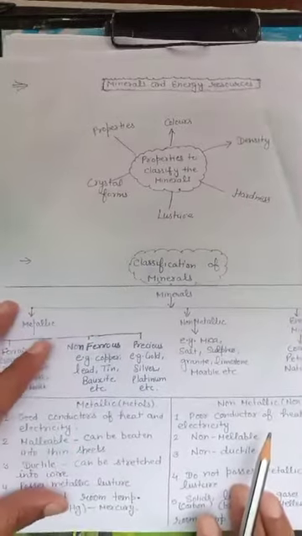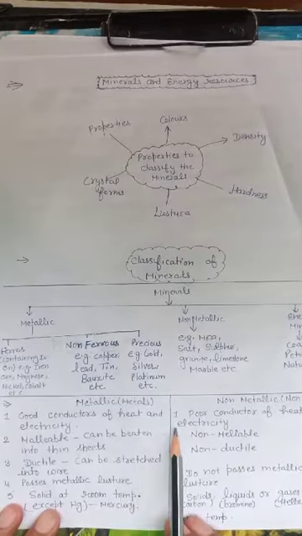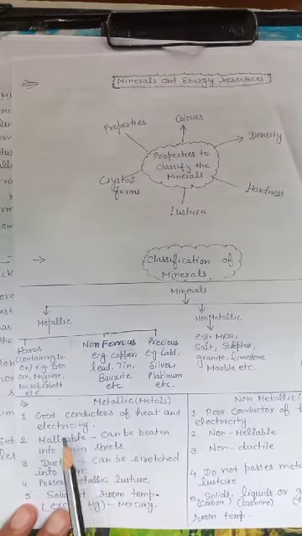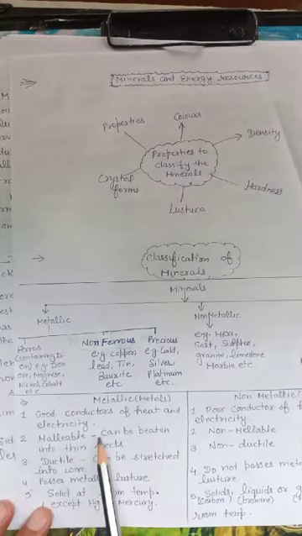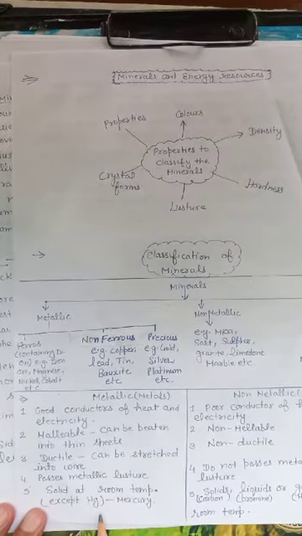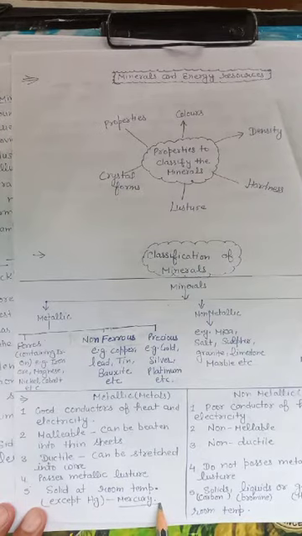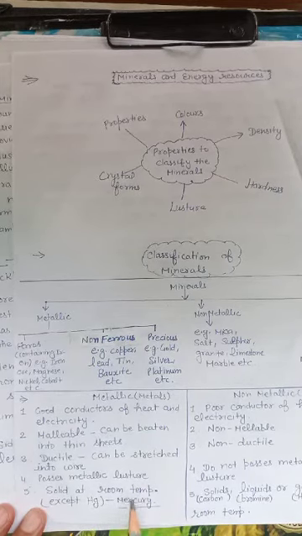Now try to understand the difference between metallic minerals and non-metallic minerals. Metals are good conductors of heat and electricity. Malleable, it means they can be beaten into sheets. Ductile, they can be stretched into wire. They possess metallic luster, they have their own shine. And they are solid at room temperature, except mercury. If we leave out mercury, all the other metallic minerals are found in solid form.